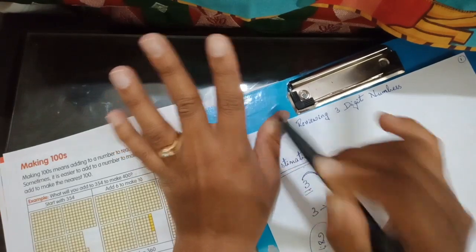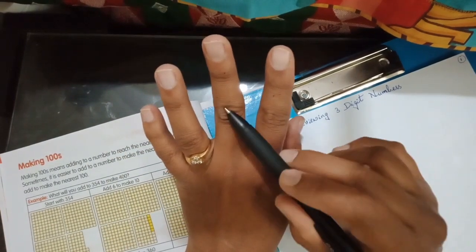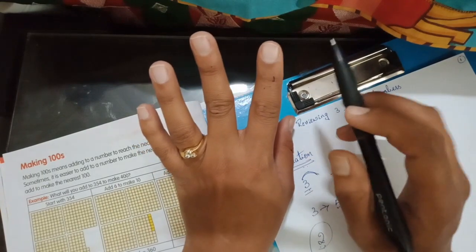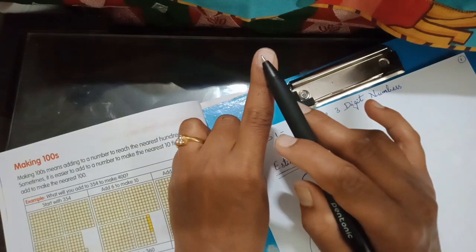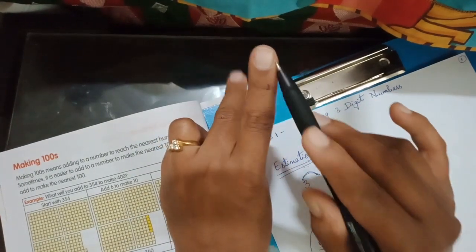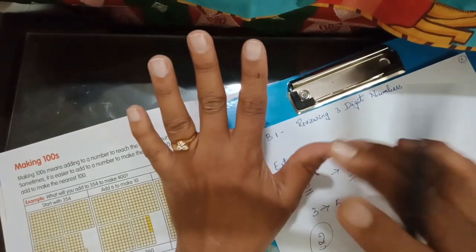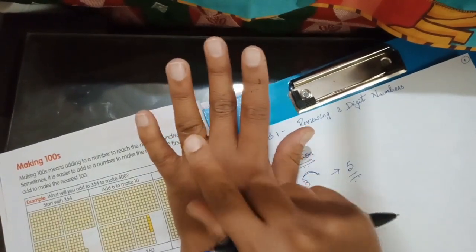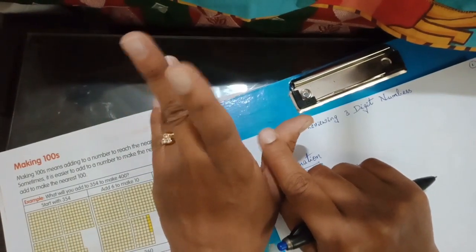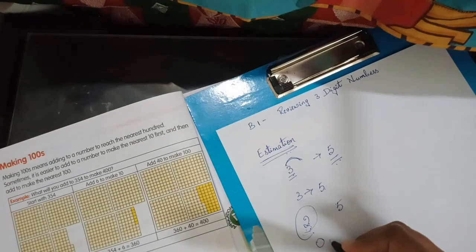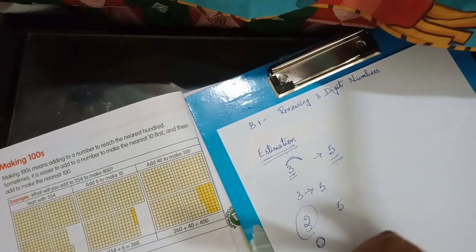Look, 1, 2, 3. It is 3 steps away from 5, but only 2 steps away from 0. Look here, children. This is 2, and after 1, then 0 is here. So it is only 2 steps away from 0. But what about 5? 5 is here. So it is 3 steps away from 5. So it is rounded off to 0. This is called estimation.